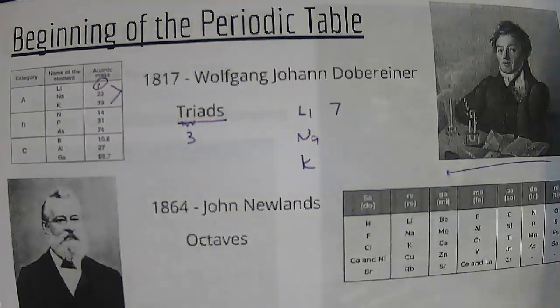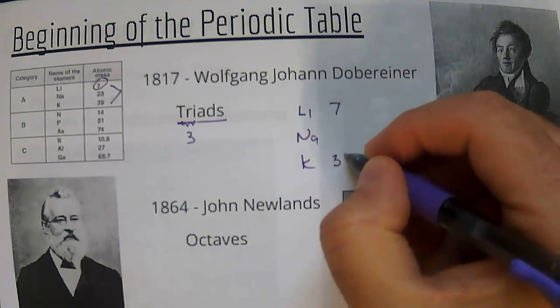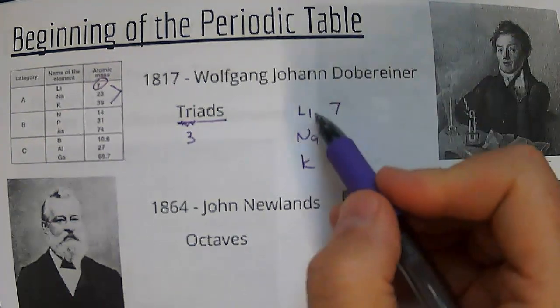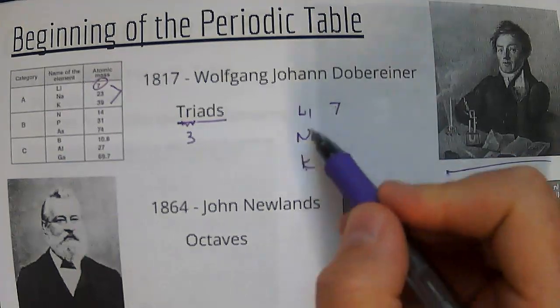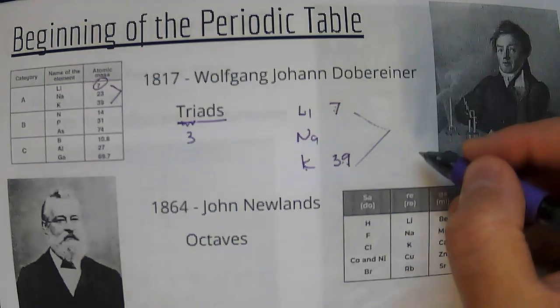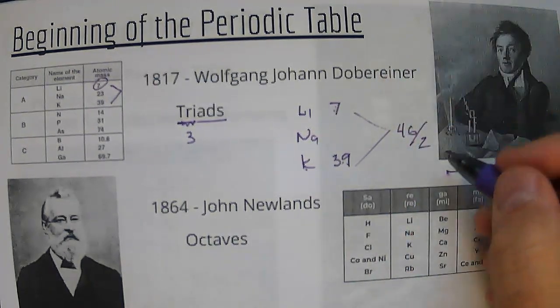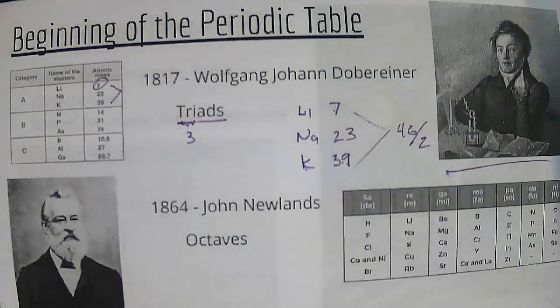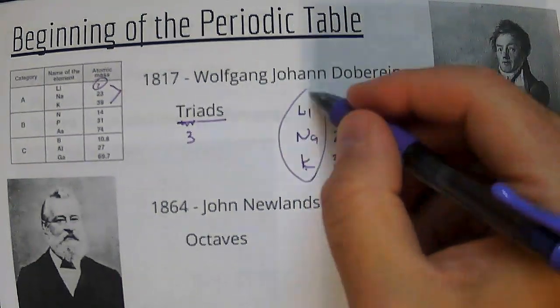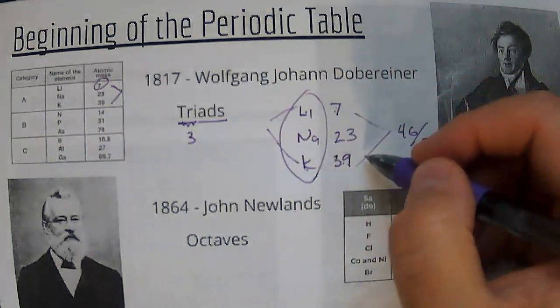Like, they were calculating mass pretty well. So anyways, lithium and potassium have a mass of 7 and 39 respectively. When we add those two up, you get 46. You take the average, divide it by 2, that's 23. And this is a triad where the lighter one and the heavier one, when you average them, they get the middle.